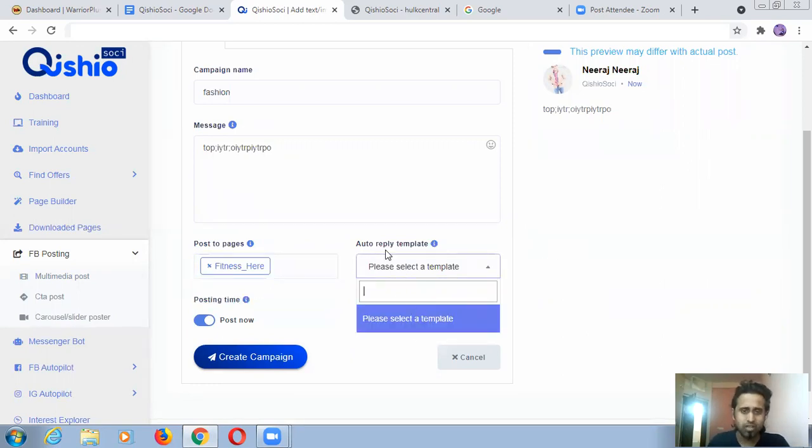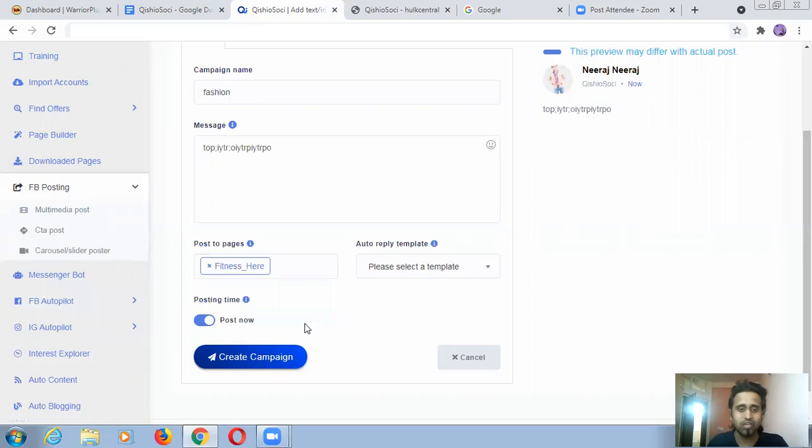Select a template. What template? Auto reply. From here the automation starts. Now you can create and you can directly post. Too much simple. And in the auto reply template you have to put your link here. I think I have that. Yeah, like this you have to put your page landing page link